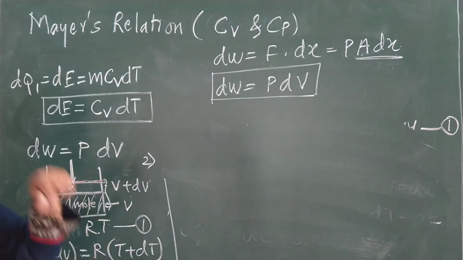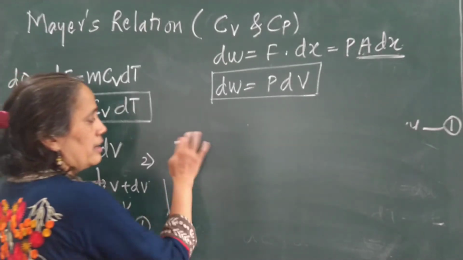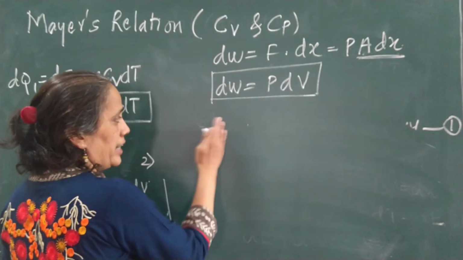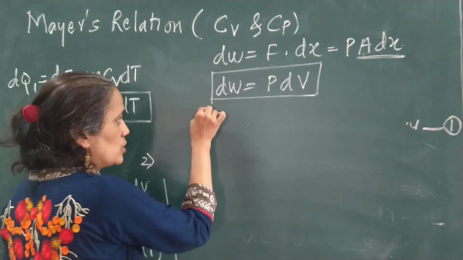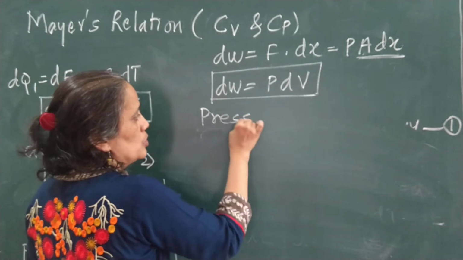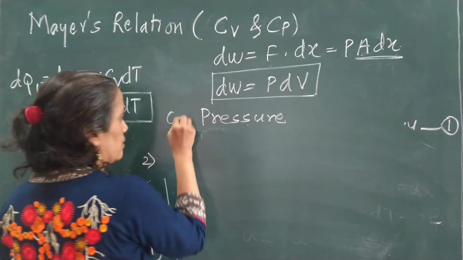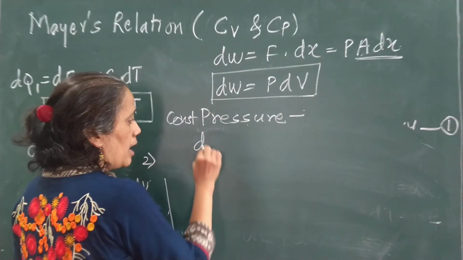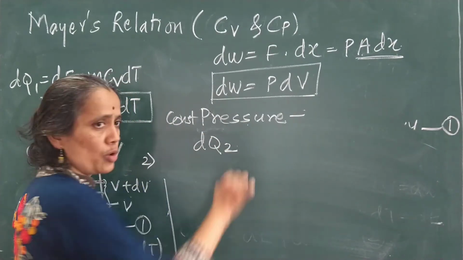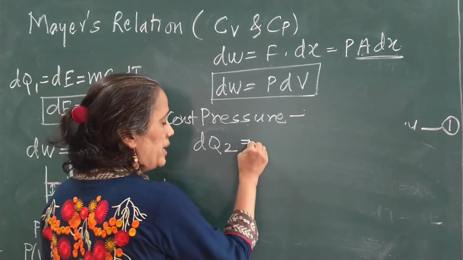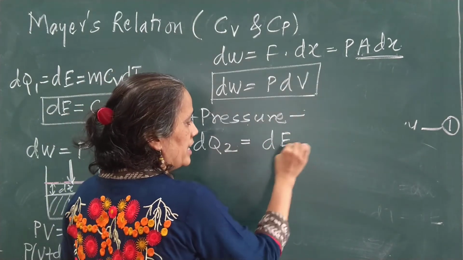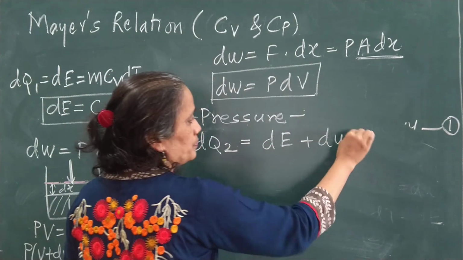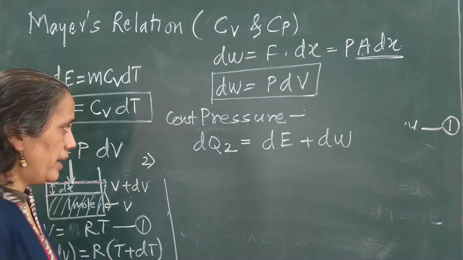Getting? Means now what I write down here, I will write down when your pressure is constant. So at constant pressure, when pressure is constant, the amount of heat energy absorbed dQ can be written as dE plus dW. Why?